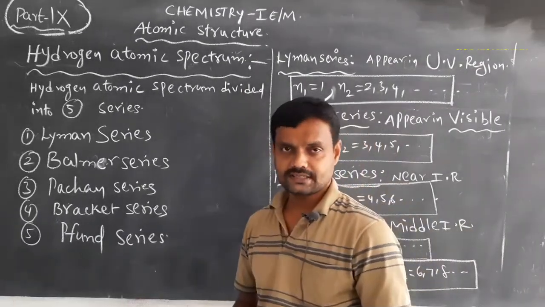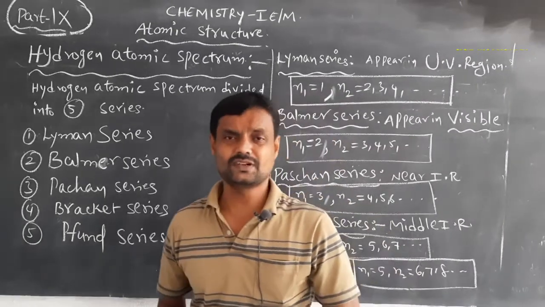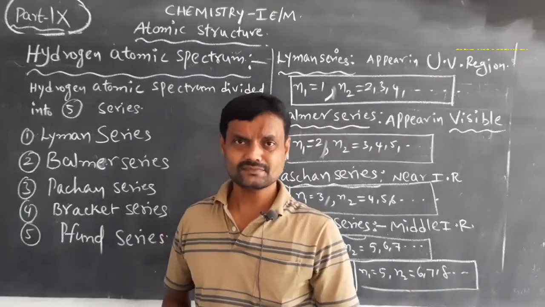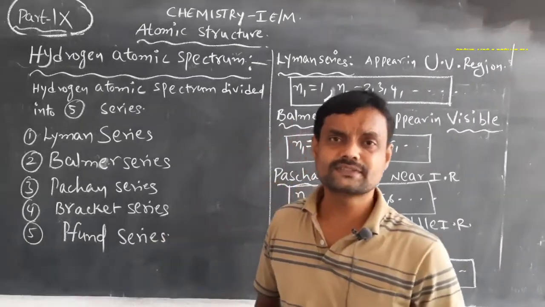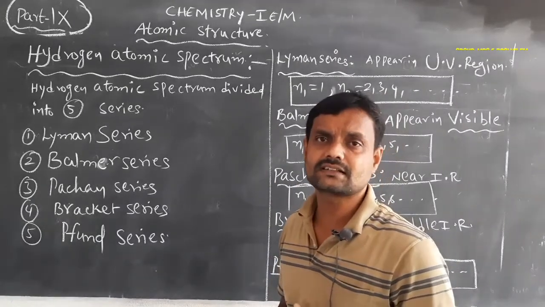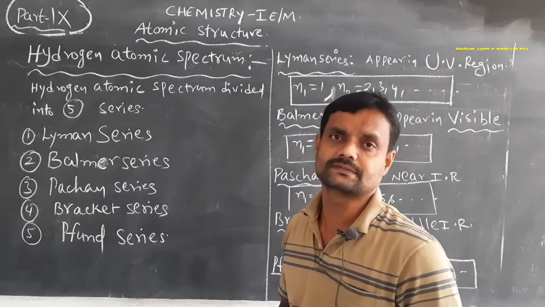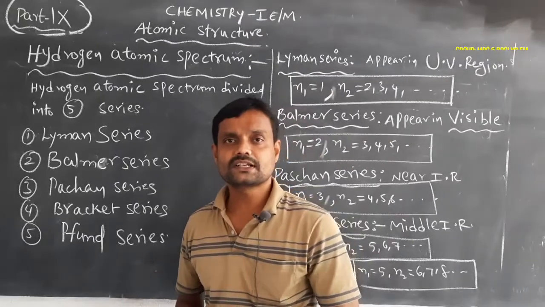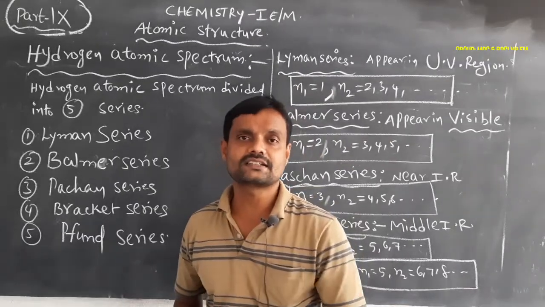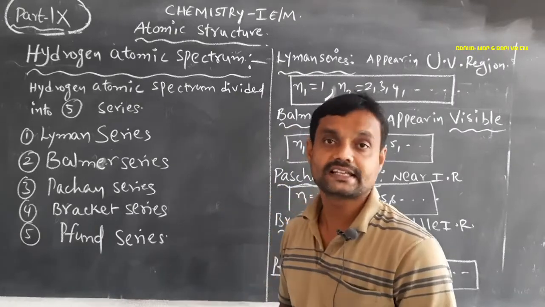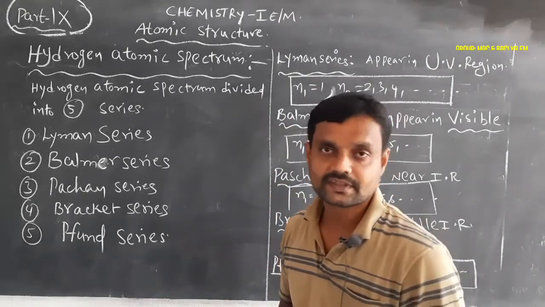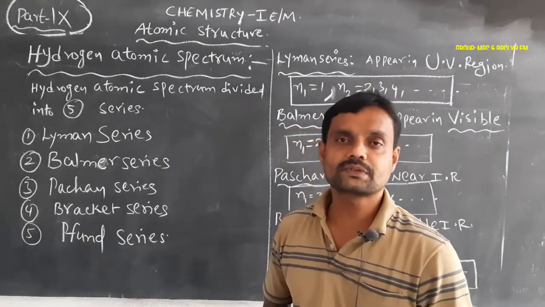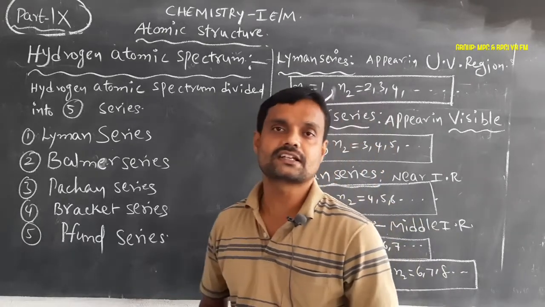One drawback is that Bohr's atomic model fails to explain the spectrum of atoms containing multiple electrons. It explains only the spectrum of single-electron atoms like hydrogen. How does Bohr's atomic model explain the hydrogen atomic spectrum?